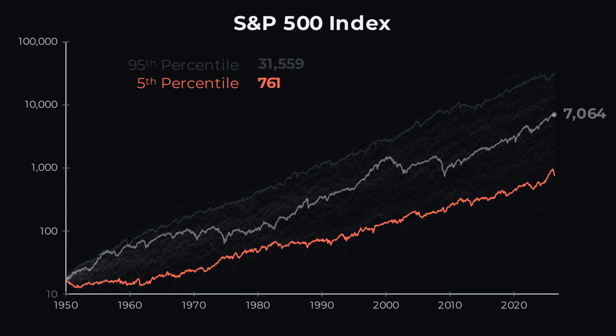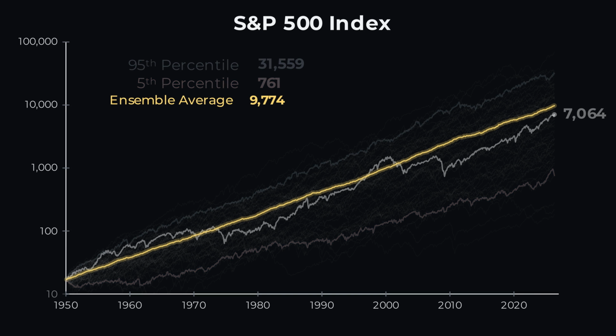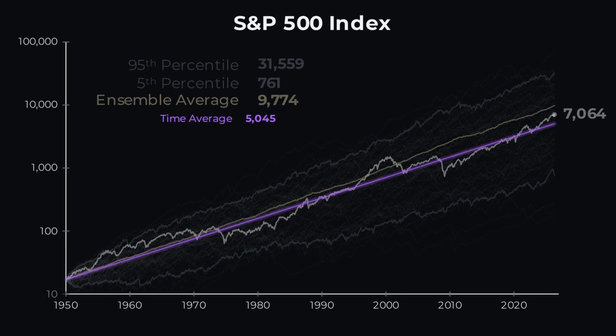Let that sink in. The ensemble average asks a strange question. If I could invest across thousands of parallel histories, where would I end up on average? But no investor gets to live thousands of histories. We only get one, and that's why I believe time average matters. It asks, what kind of compound growth would I expect to experience if I had to live through one sequence of returns?